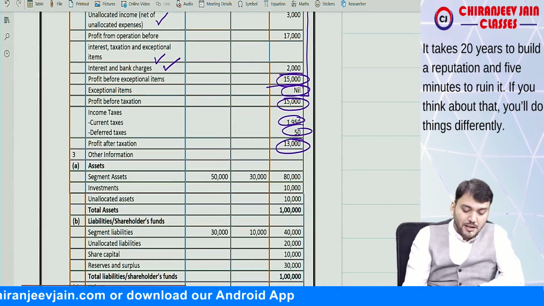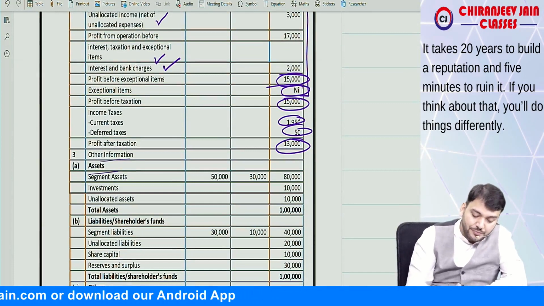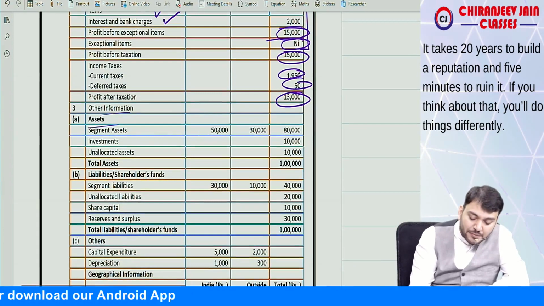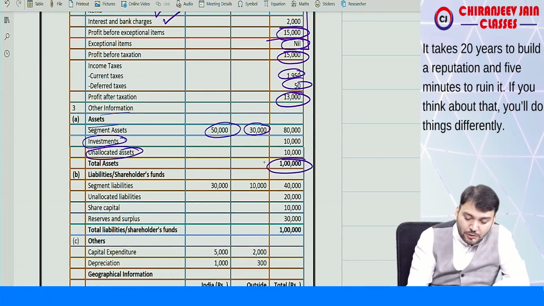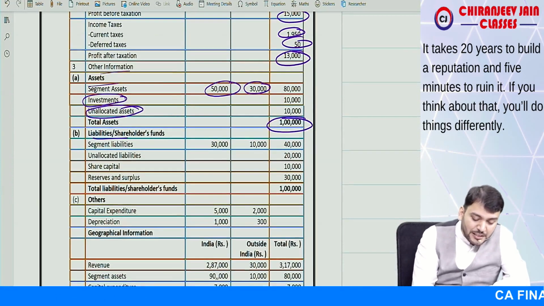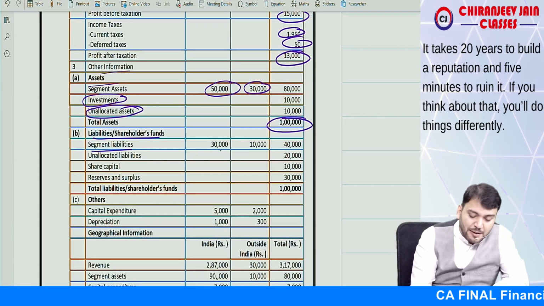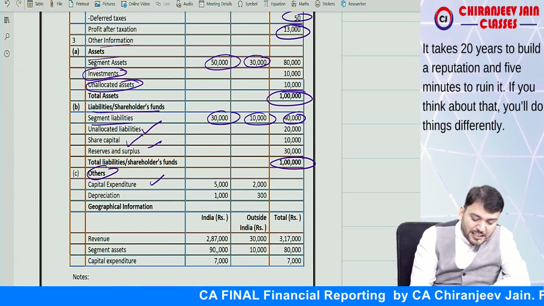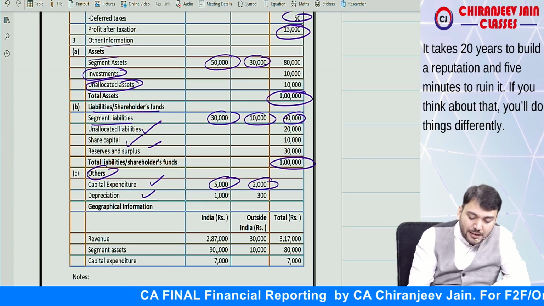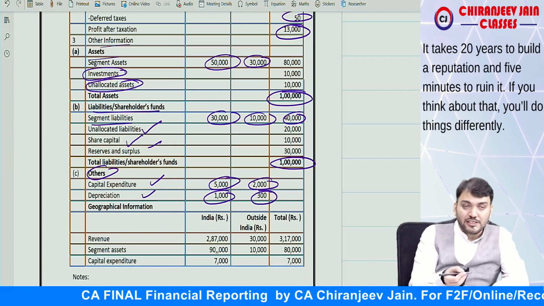Then other information: segment asset is given. To this we add investment and unallocated asset, and this becomes total asset. Then liabilities and shareholders' funds: we start with segment liabilities, which are given. To this we add unallocated liabilities, share capital, reserve and surplus, and this will be total equity and liability. Then others: capital expenditure and depreciation are given, you can see it is given.